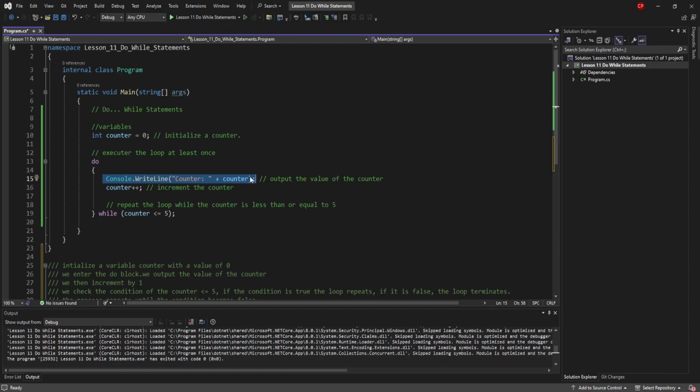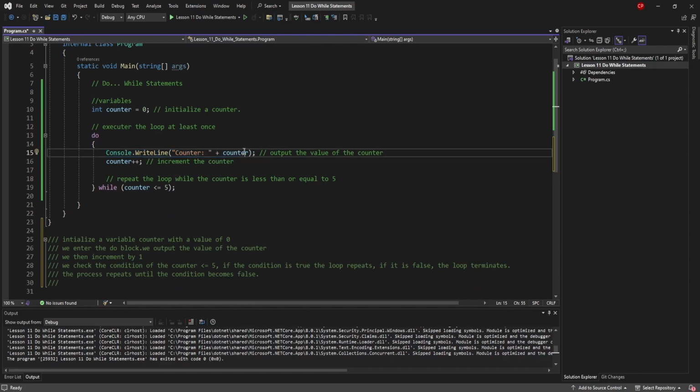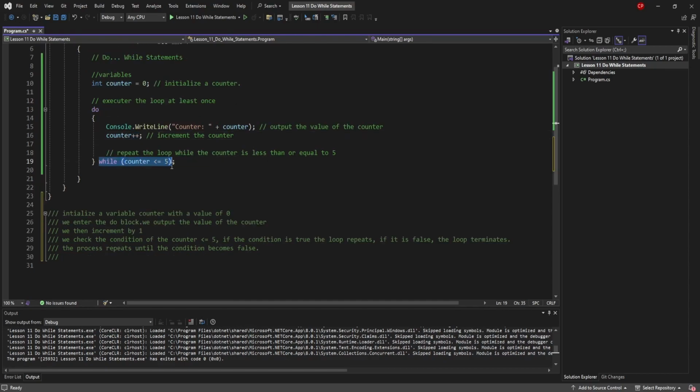We print the value of counter, which is initially 0. We then increment the counter. We check the condition, and it's still true, which means we go back to the top, increment the value again, and check the condition. This is the do while loop.